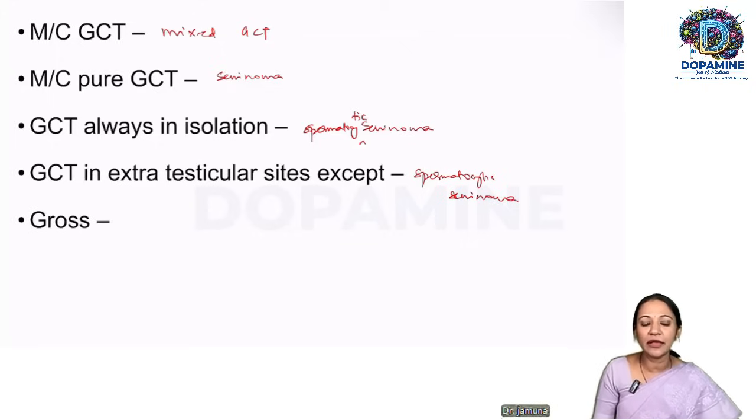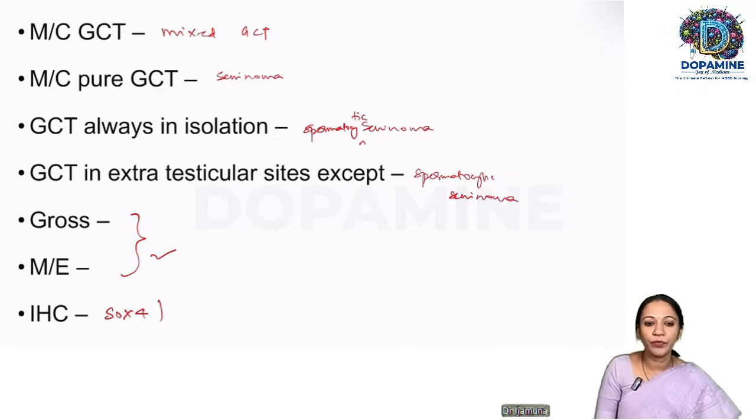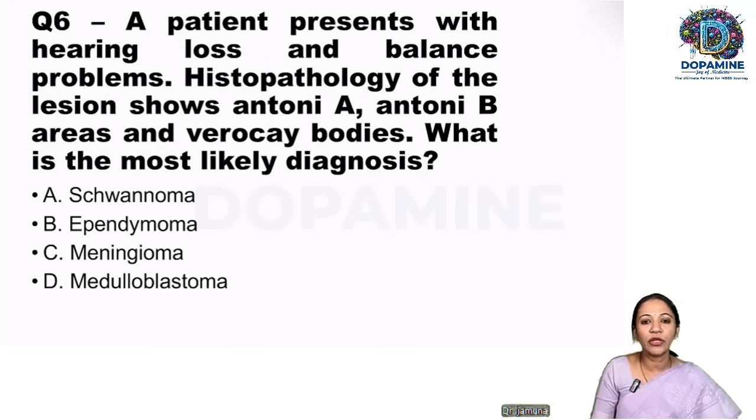So gross, as I have already described, it is a well circumscribed, homogeneous, non-hemorrhagic tumor. Microscopy, as I said, lobules of tumor cells surrounded by lymphocytic inflammatory infiltrate. Okay, since we have already discussed, we'll move on to the next question. And here, what is the immunohistochemistry marker for seminoma? So it is SOX4, OCT2, NANOG. So these are all the immunohistochemistry markers used for seminoma. We'll move on to the next question.